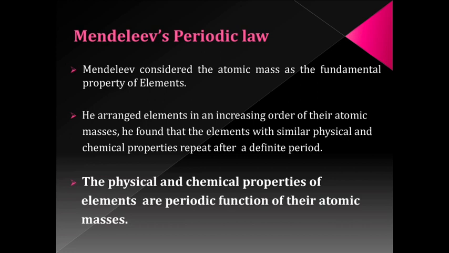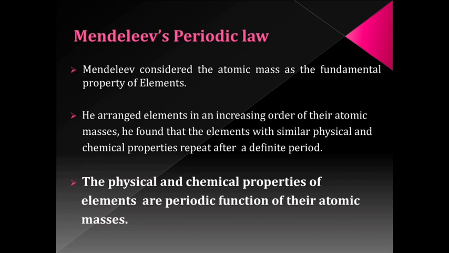The discovery of Mendeleev's periodic table was the most important step in the classification of elements. Mendeleev considered the atomic mass as the fundamental property of the atom. He arranged all the elements in the ascending order of their atomic masses.